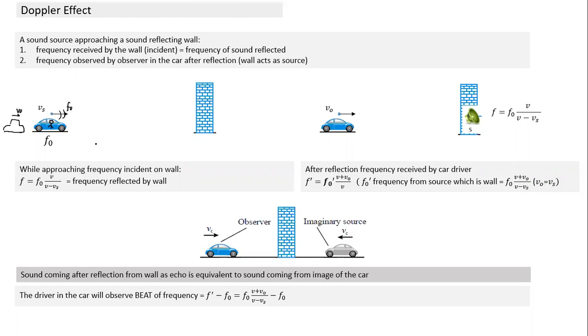So we can have another case. What is the other case? We'll come to that part also. It could be at rest or something else. So we have taken a more general case. So what will happen in this case? Suppose both are equal. The driver in the car, if VO is equal to Vs, means there was only one car. The person sitting here will hear 2 sounds. Which are the 2 sounds? Tell me, Avrup, which are the 2 sounds the person sitting in the car will hear?